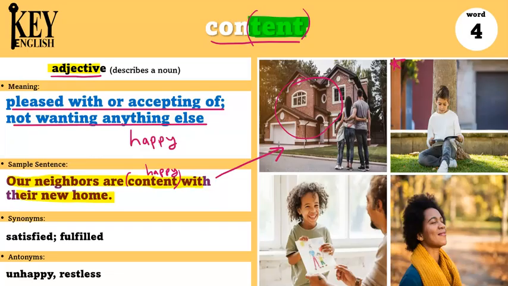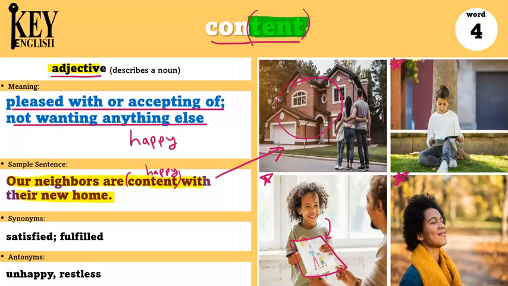Another example would be, the boy felt content sitting quietly and reading a book under the tree. So he was calm, he was happy, he didn't need anything else, he was content. I could also say, he was content with his drawing and didn't want to change it. So the way that he drew the picture was fine with him. He didn't need to change it, it was okay the way that it was.